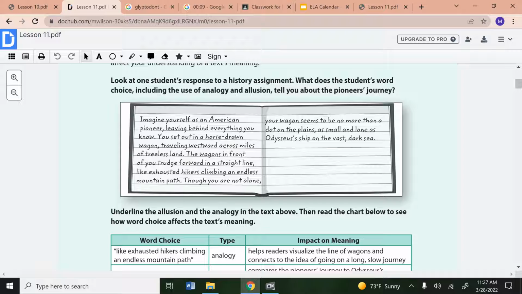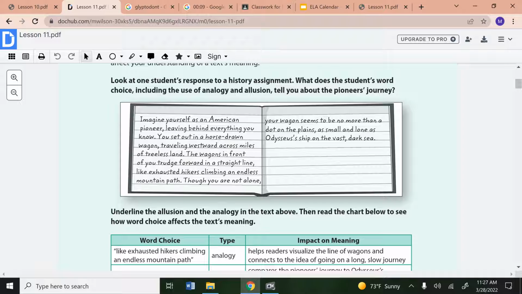Imagine yourself as an American pioneer, leaving behind everything you know. You set out in a horse-drawn wagon, traveling westward across miles of treeless land. The wagons in front of you trudge forward in a straight line, like exhausted hikers climbing an endless mountain path. Though you are not alone, your wagon seems to be no more than a dot on the plains, as small and alone as Odysseus' ship on the vast dark sea.